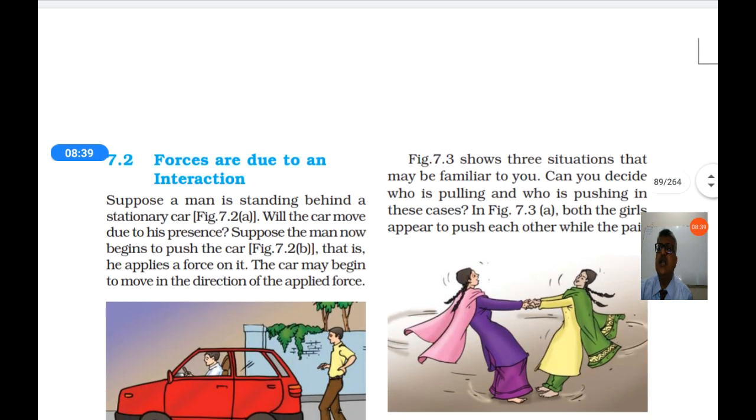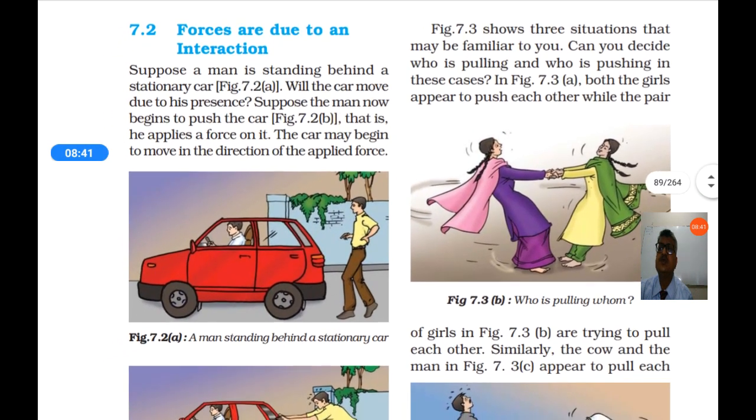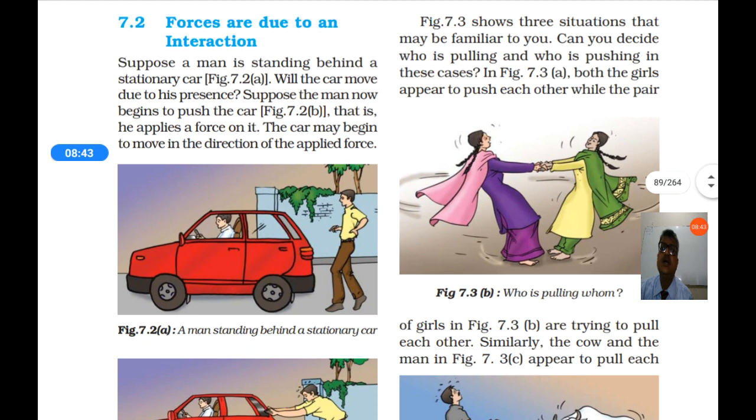So forces are due to an interaction. For forces, always two objects are required. One is applying the force and another one is accepting that force. Here some illustrations are given for the understanding.